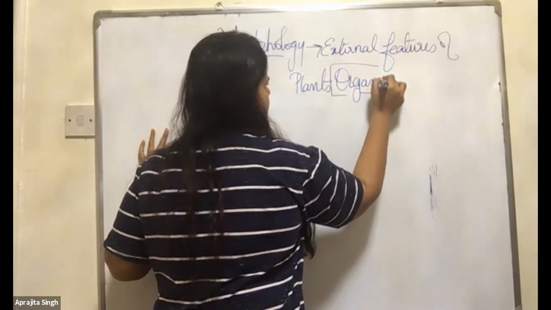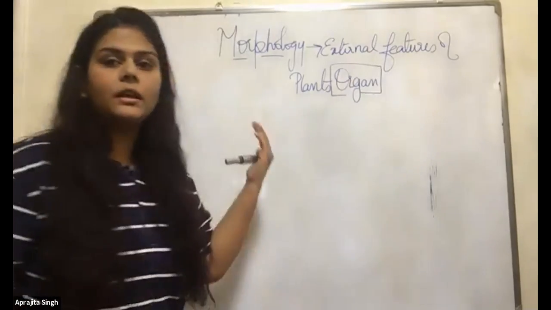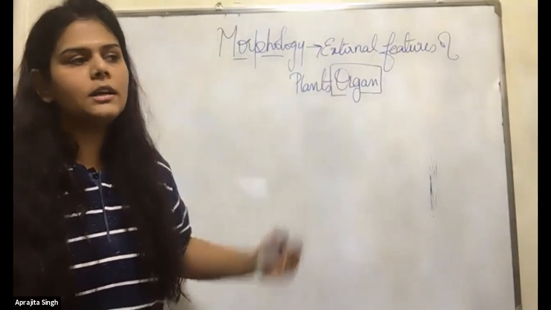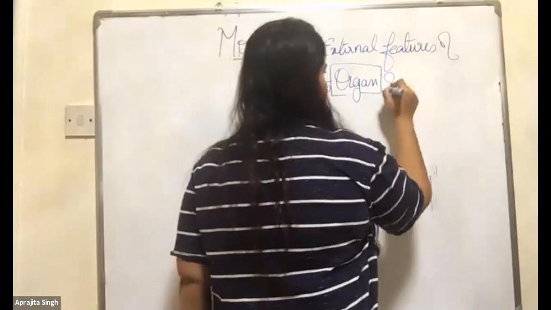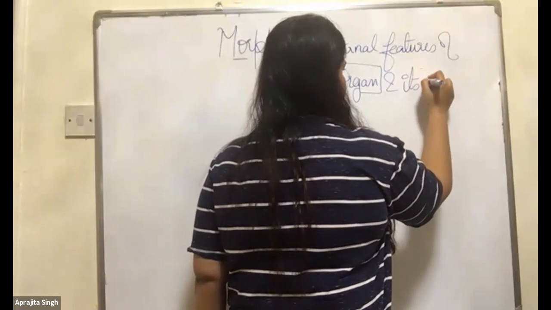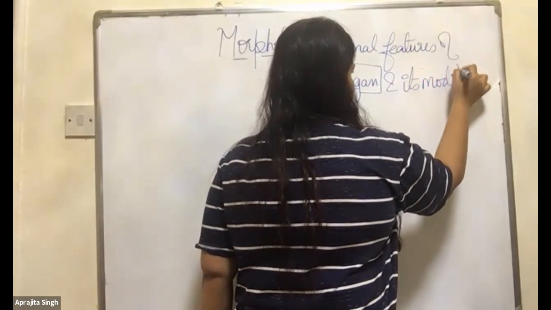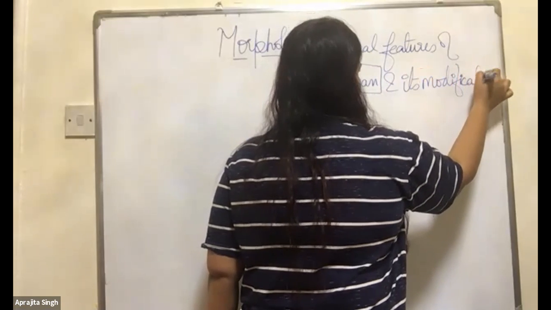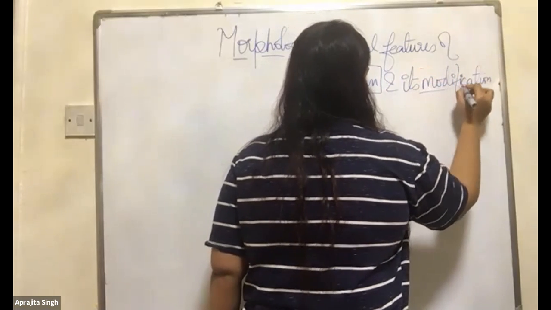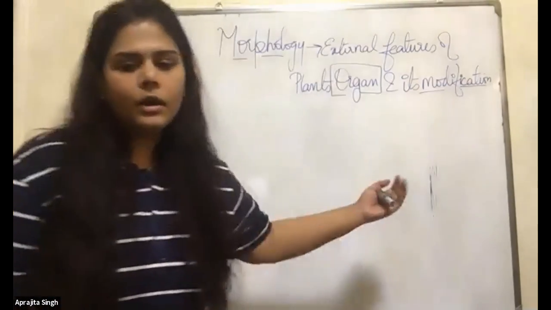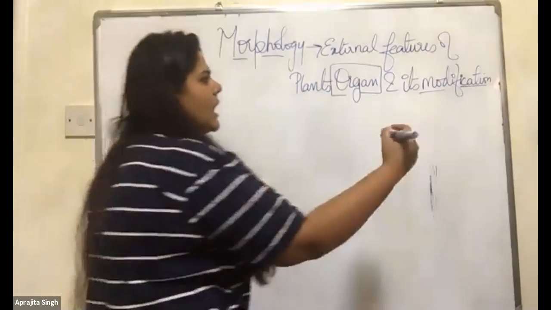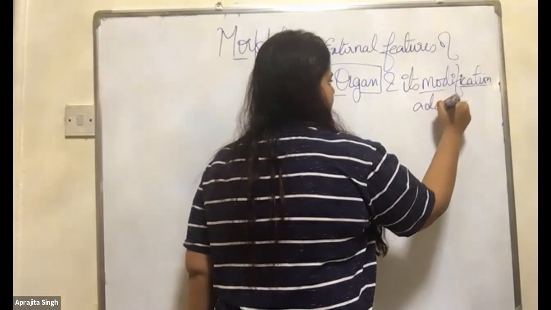Remember the word: external feature of the plant's organ and its modification, because modification is equally important to survive in any environment. And its modification, or you can say adaptation.